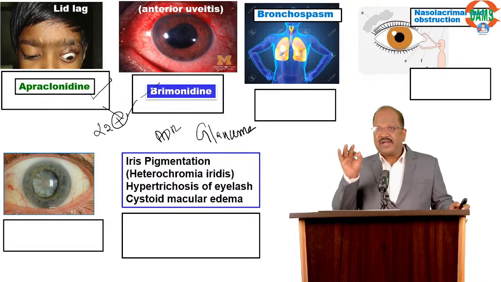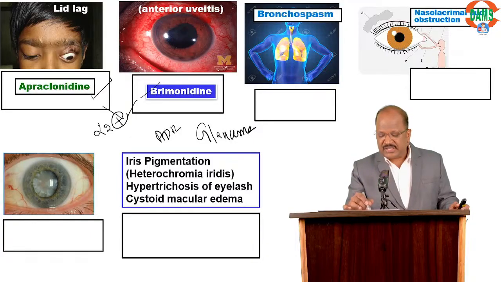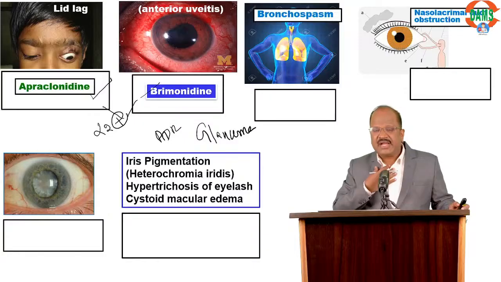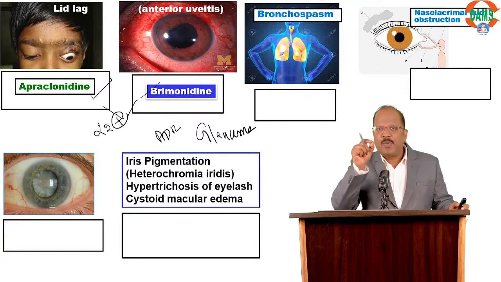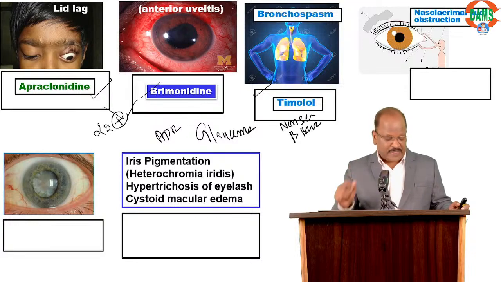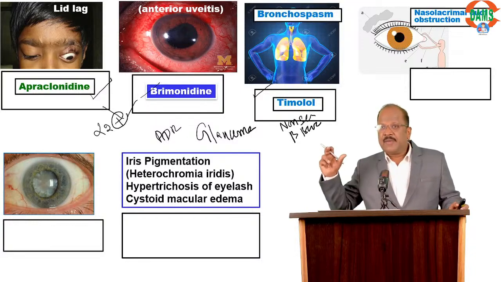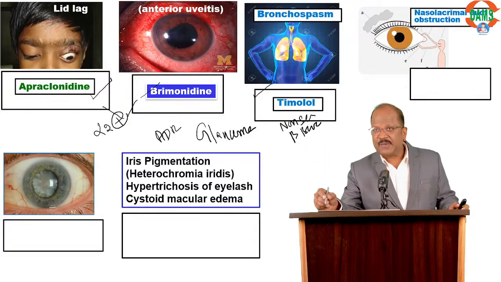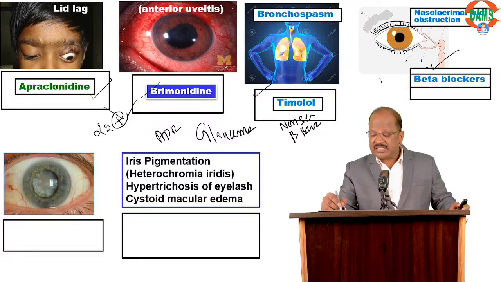Okay. And a very important question. A patient taking some eye drops develops difficulty in breathing. What could be the drug? Answer: beta blocker like timolol. Timolol, a non-selective beta blocker, is going to cause bronchospasm. And then, name the group of drugs useful for glaucoma that may cause nasolacrimal duct obstruction. Again, beta blocker, rarely causing nasolacrimal duct obstruction.